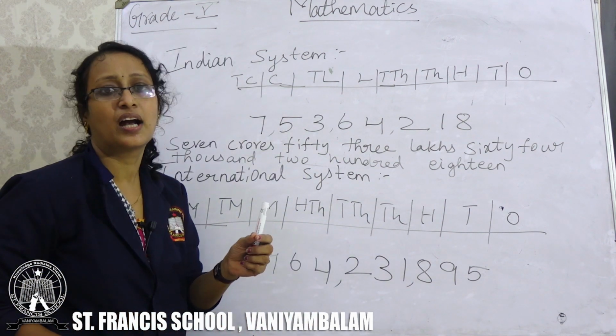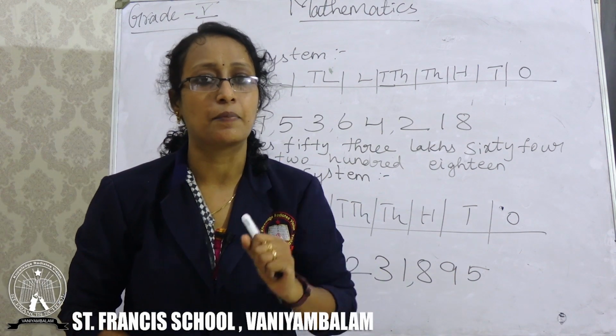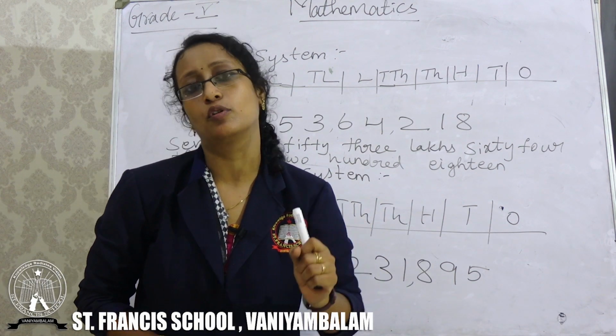So let us write one number name, and for that number name you have to write the numerals.